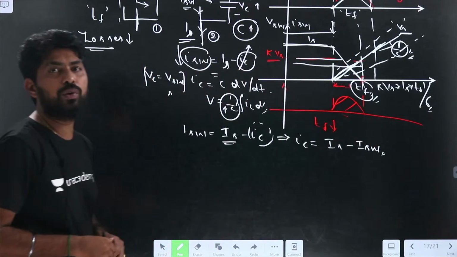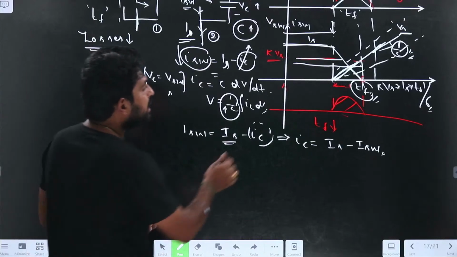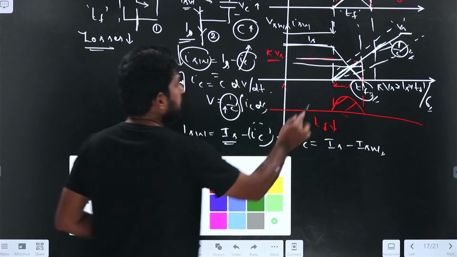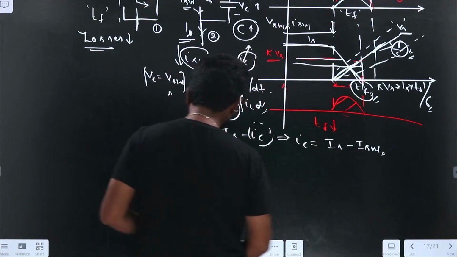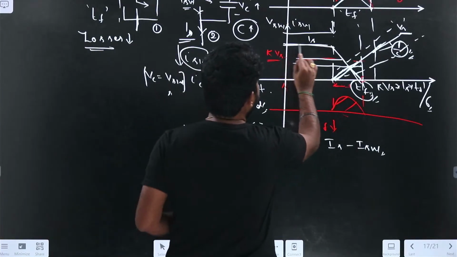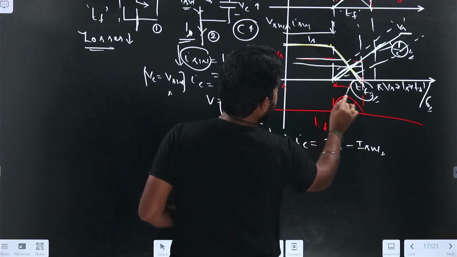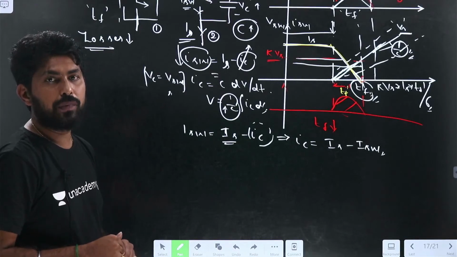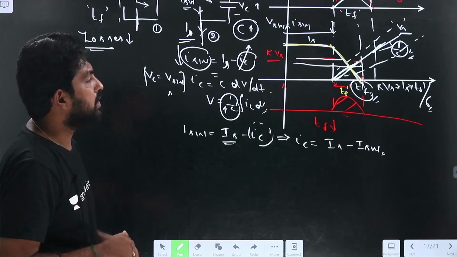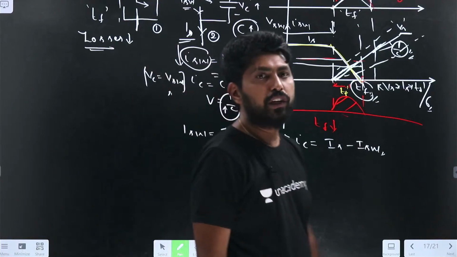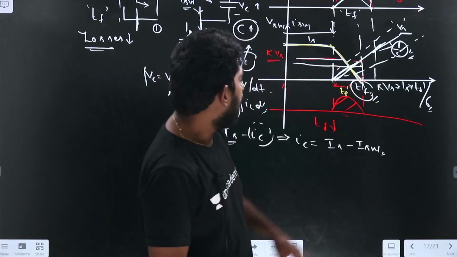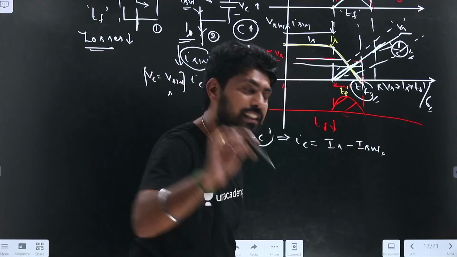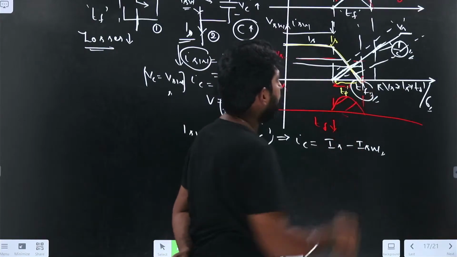So what is ISW? It is decreasing linearly. ISW will be like this. Let me draw the ISW with yellow color. So the ISW will be like this, and this bit will be the TF dash. Now try to find this. ISW, this height is IS and it is decreasing linearly to 0 at TF, so it is a decreasing slope.